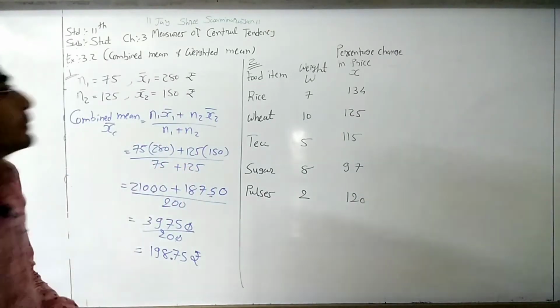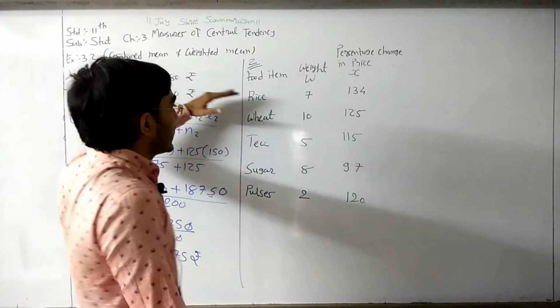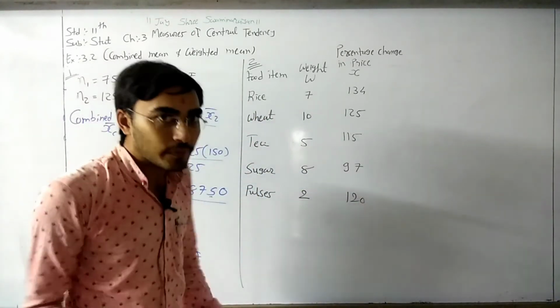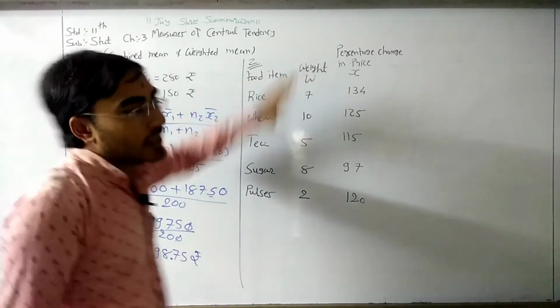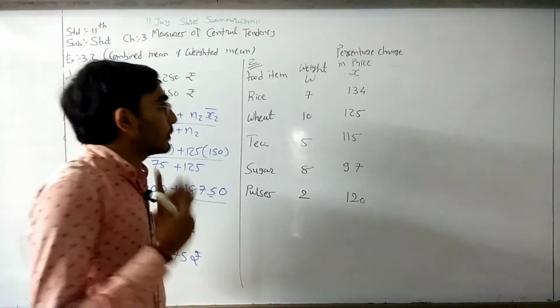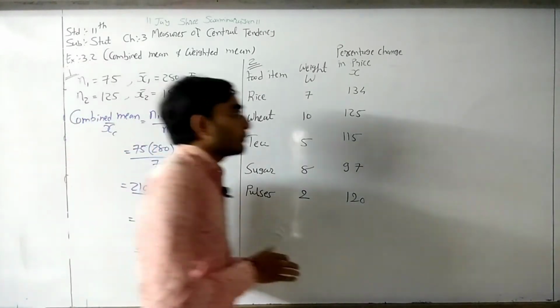So here some data is given to you. Food item: rice, wheat, tea, sugar. This is not sugar and price, this is pulses, right? Sugar and pulses. Then weight is given to you. Weight means our W. Weighted mean, what is the formula of weighted mean?